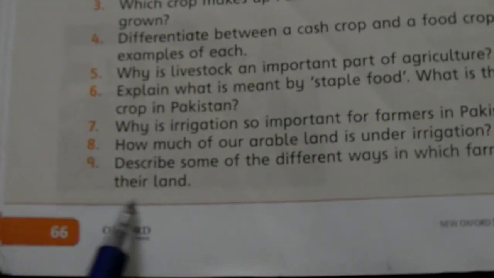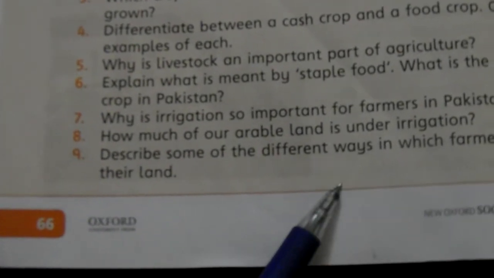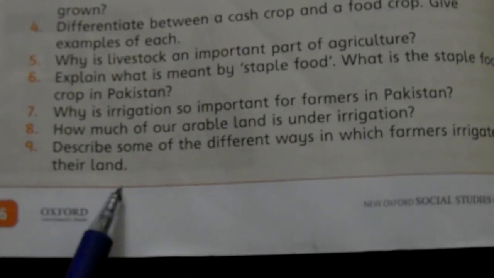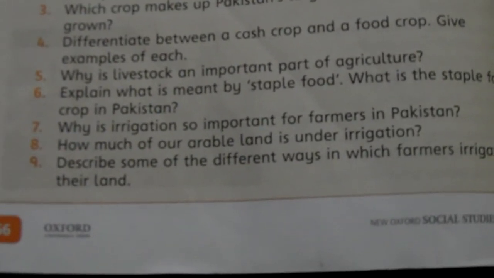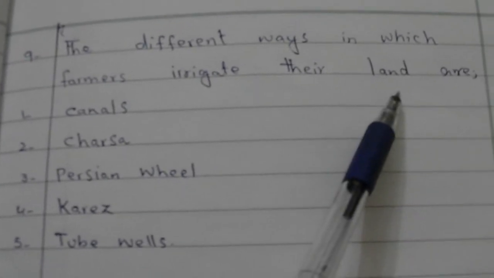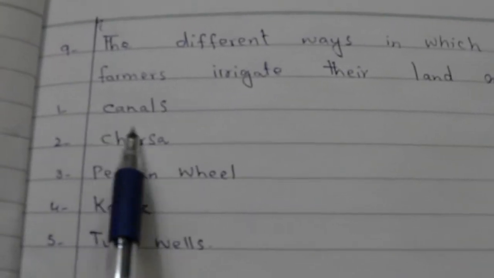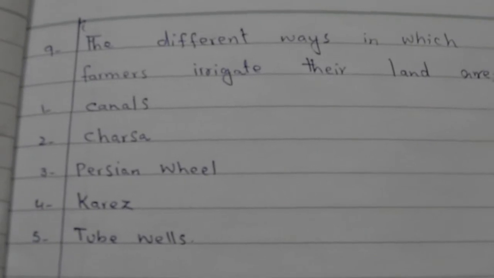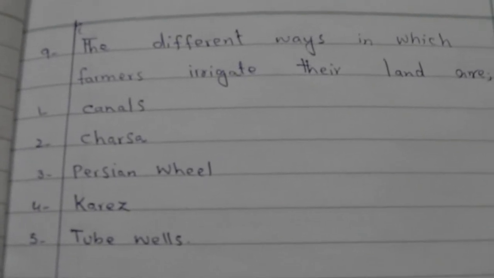Question number 9. Describe some of the different ways in which farmers irrigate their land, and its answer is the different ways in which farmers irrigate their land are: first one is canals, second is charsa, third Persian wheel, 4 karezes, 5 tube wells. These are the different ways for irrigation, and this is the answer of question number 9.